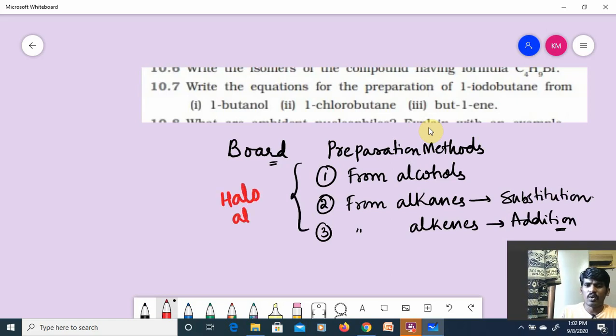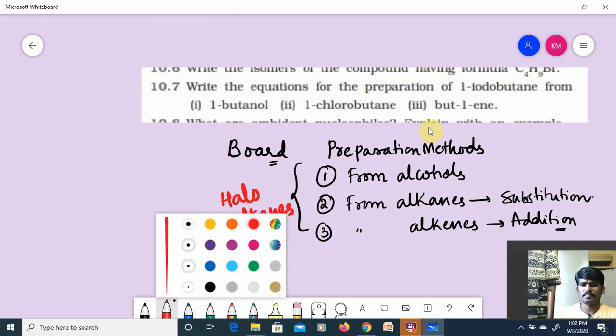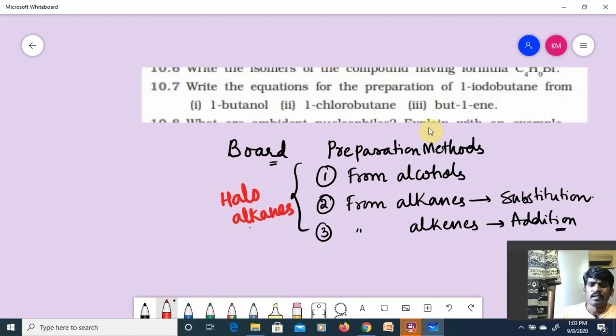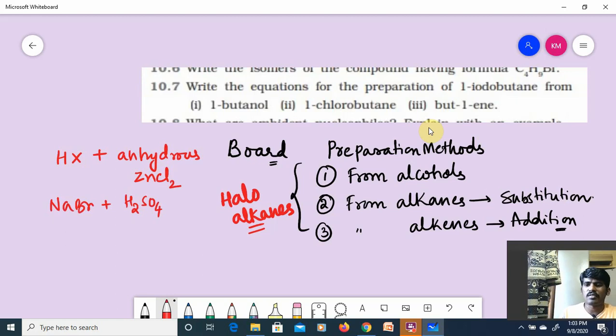So preparation methods under these three headings we have discussed for haloalkanes. From alcohols, of course, reaction with HX plus anhydrous ZnCl2, Groove's process. Reaction with NaBr plus concentrated H2SO4.